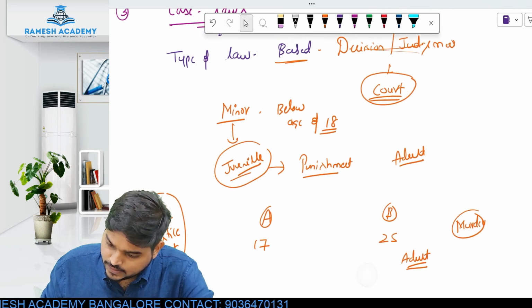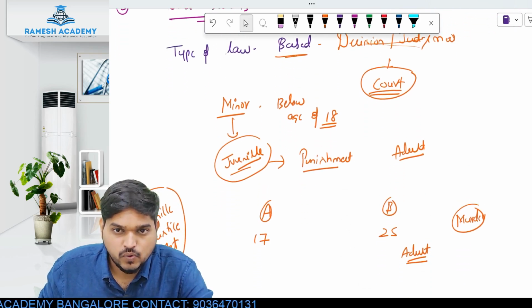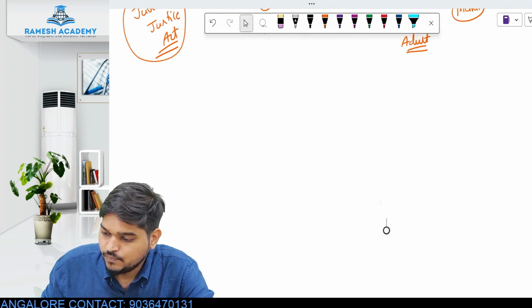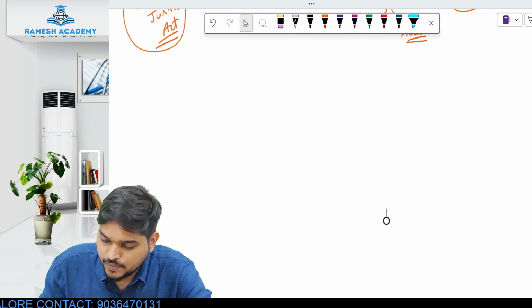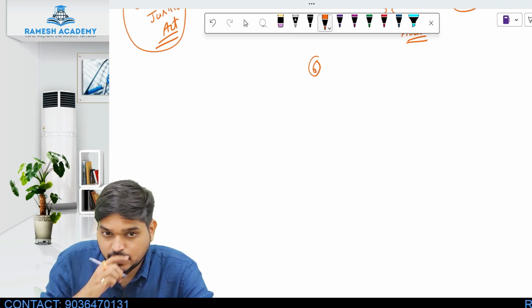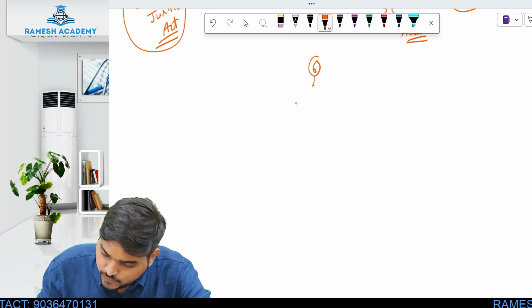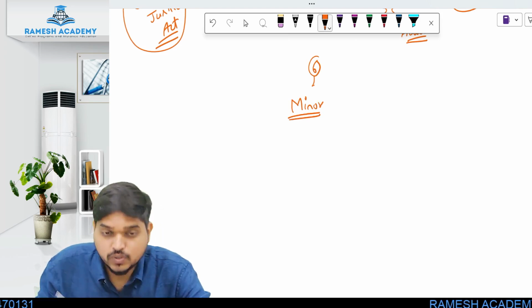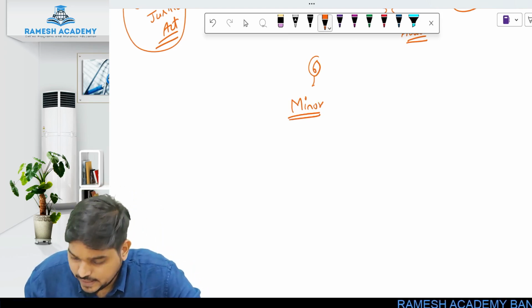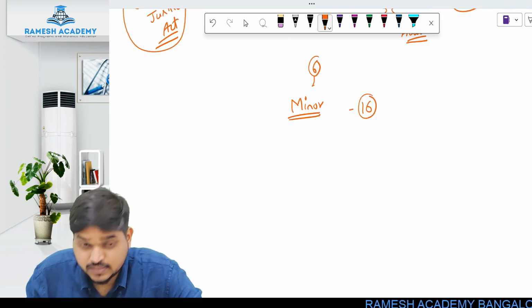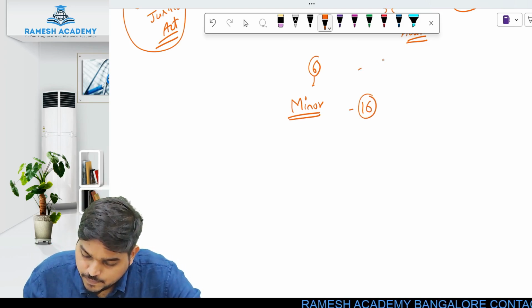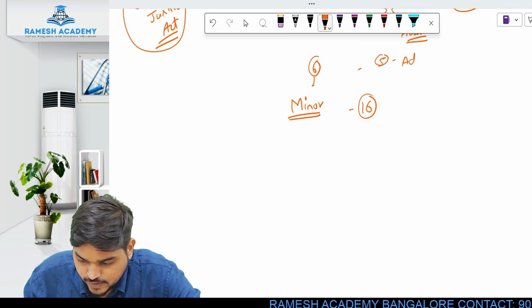But in this case, the Nirbhaya case, what happened is, a total of 6 people committed the offense. Total how many people? 6 people committed the offense, out of which one of them was a minor. And his age was 16. So now what happens is, the rest of the 5 people were what? Adults.